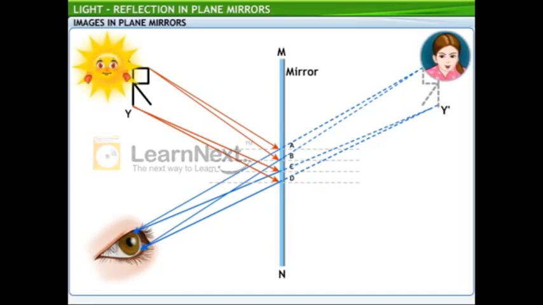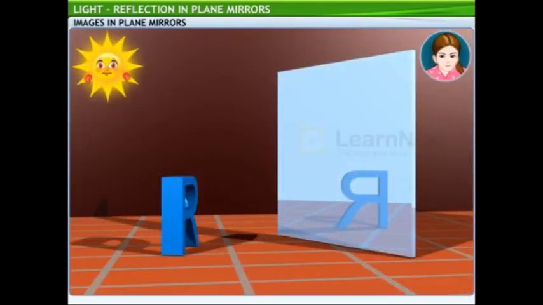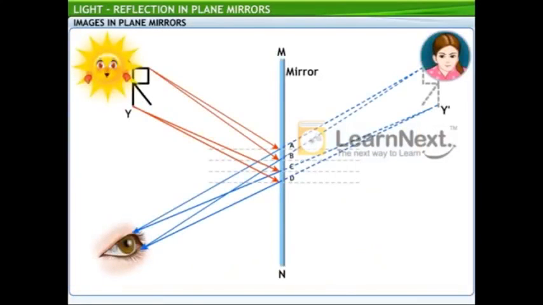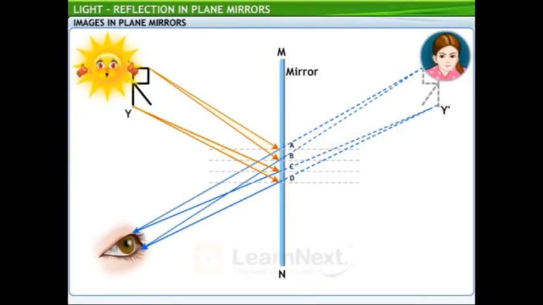That's a lot of rays. Yes. It takes a large number of light rays to form a reflection of an object. So, as you can see, rays from all points on an object are incident on the mirror and reflected in different directions. That is, the reflected rays are divergent.